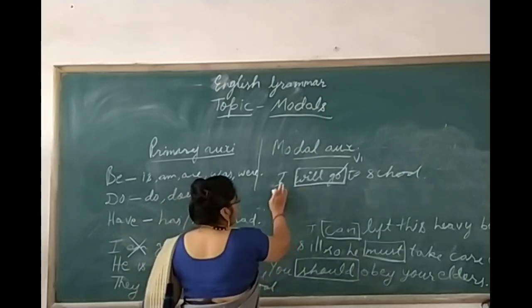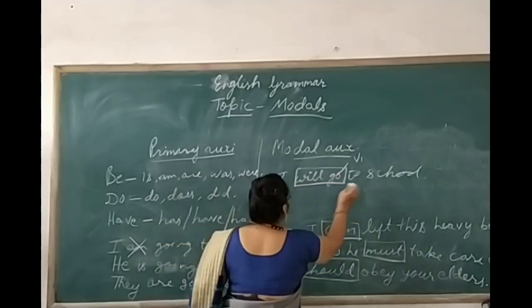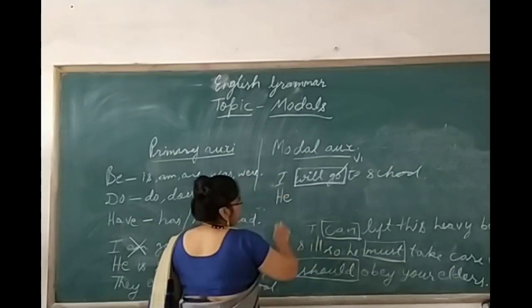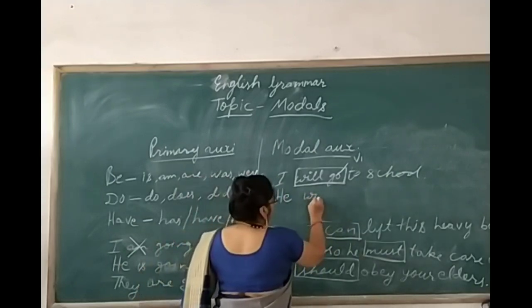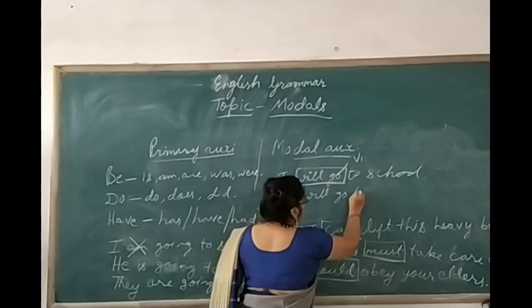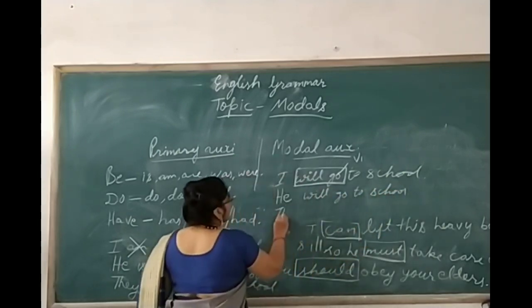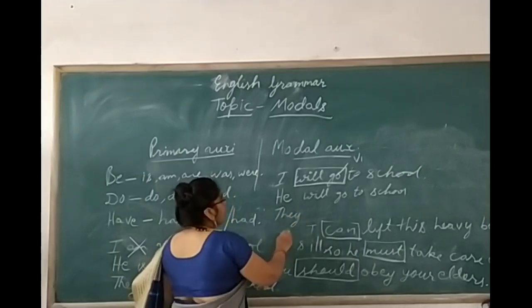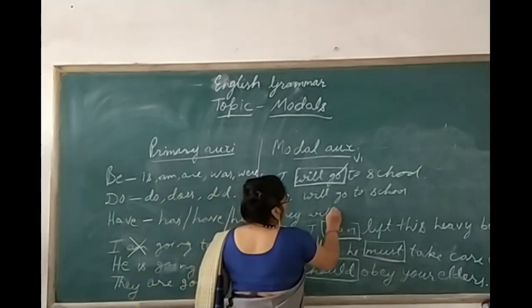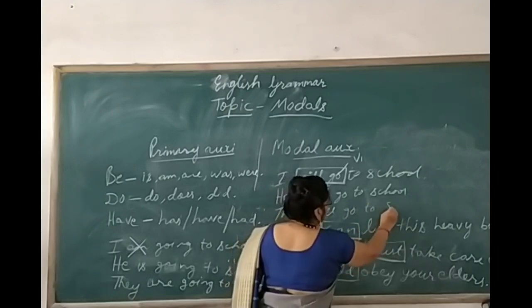I will go to school. If I take "he", he will go to school. And if I take "they", also plural, they will go to school.